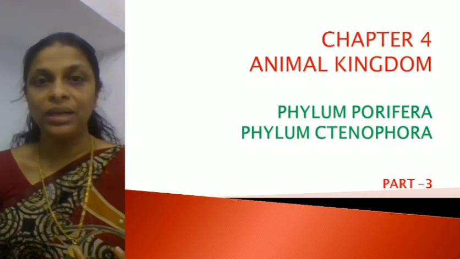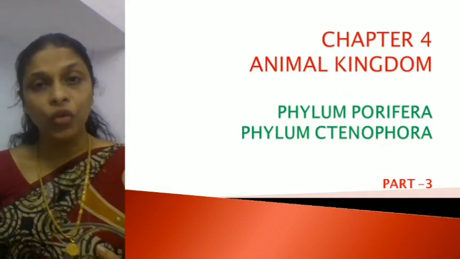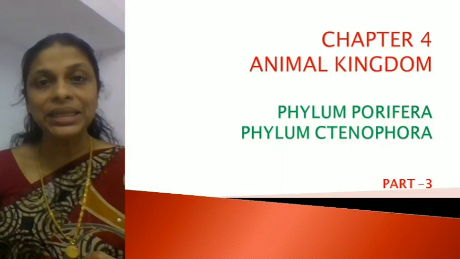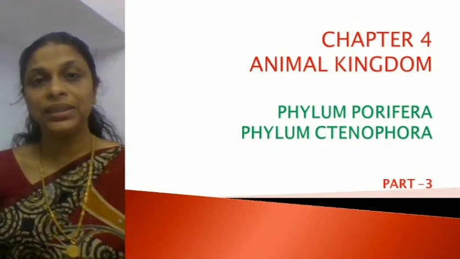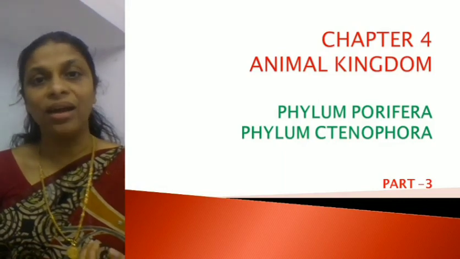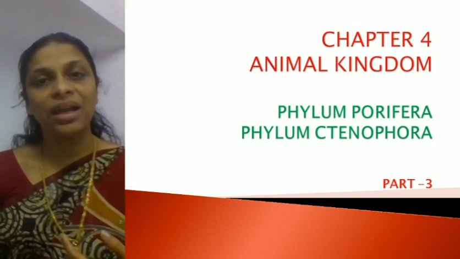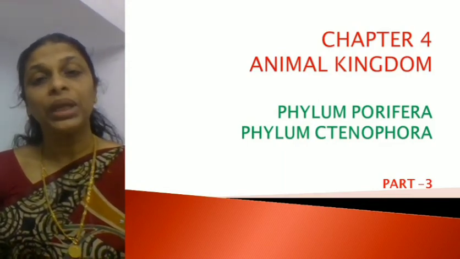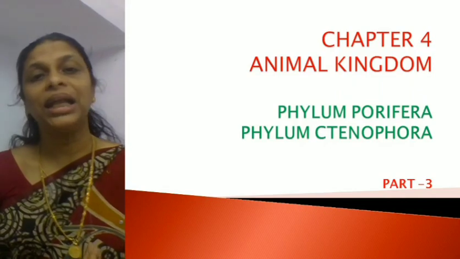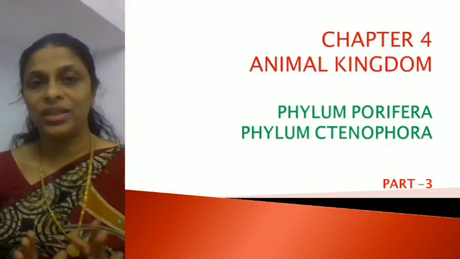Third one, Phylum Ctenophora. The fourth one, Phylum Platyhelminthes. Then Phylum Aschelminthes, Phylum Annelida, Phylum Arthropoda, Phylum Mollusca, Phylum Echinodermata, Phylum Hemichordata, and the last one, Phylum Chordata.